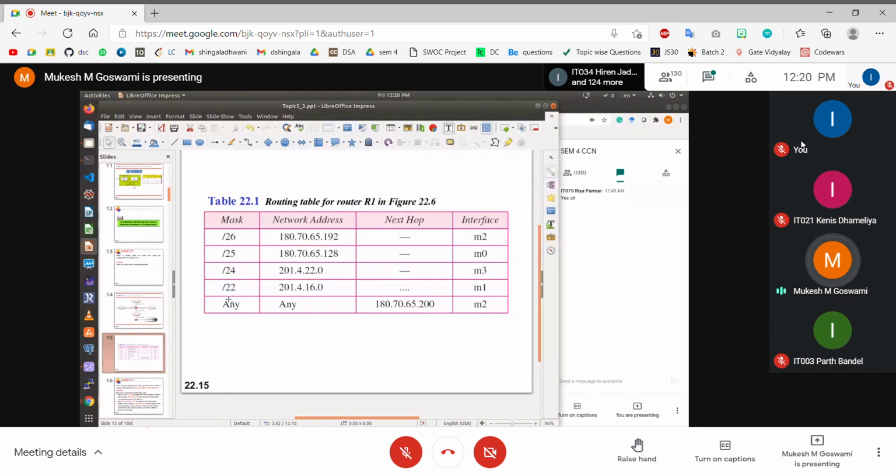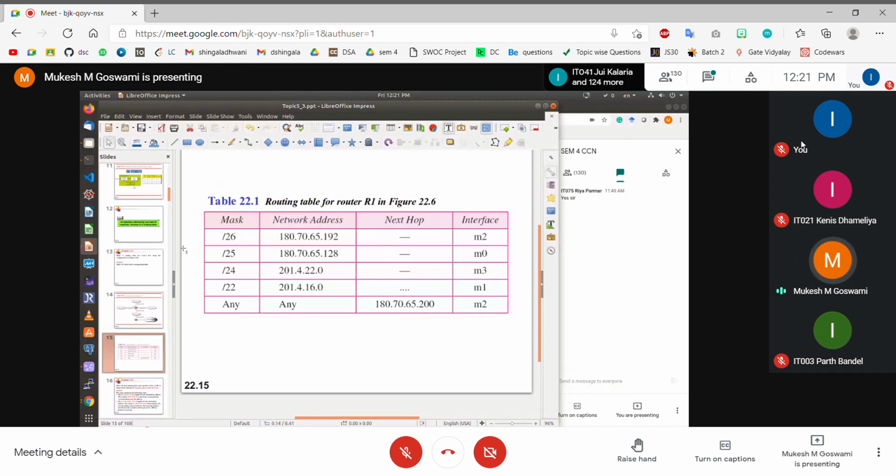That is, the subnet mask is equal to 0. That is, that this will match to any IP address, right? So if you have any IP address, it will match with this particular address, right? /0 means what? See, /26 means what? When you can say that this is a match, the input address is said to be matched with this address if the first 26 bits of the input address are matching with the first 26 bits of this address, then you can say that it is a match.